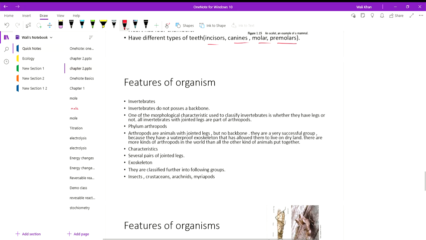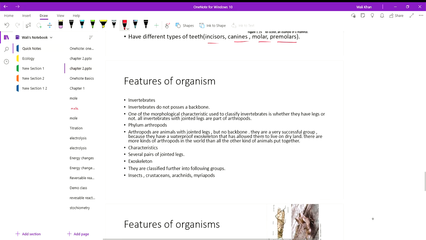Then we have to look at invertebrates. Invertebrates do not possess a backbone. One of the morphological characteristics used to classify invertebrates is whether they have legs or not. All invertebrates with jointed legs are part of arthropods. So they have jointed legs. Phylum Arthropods.